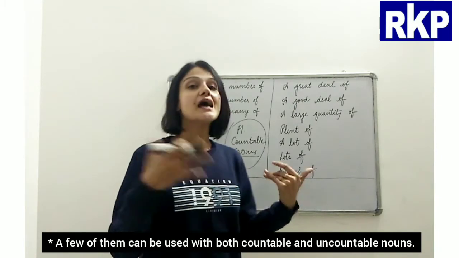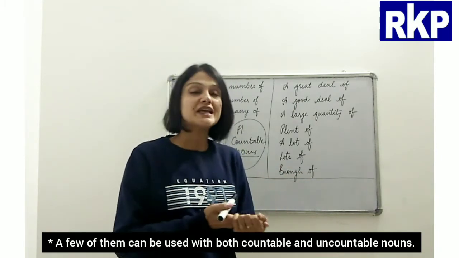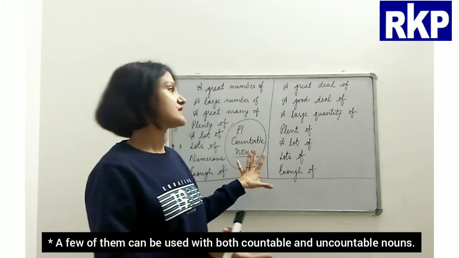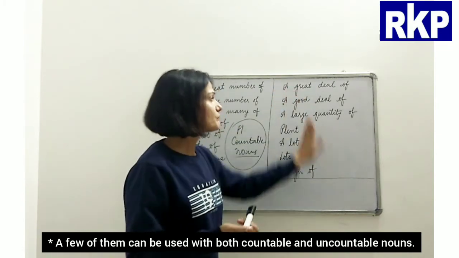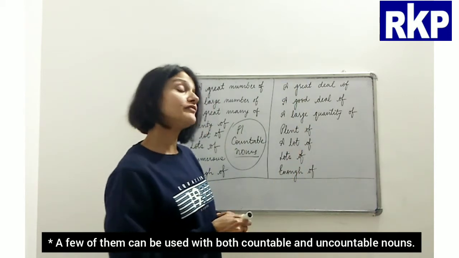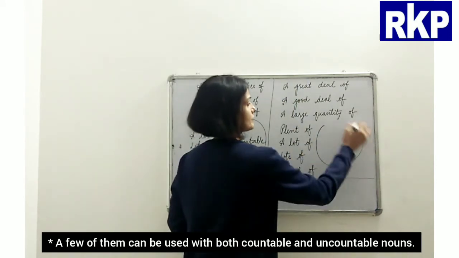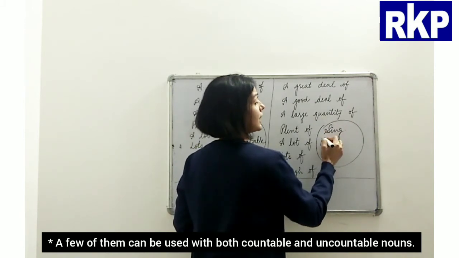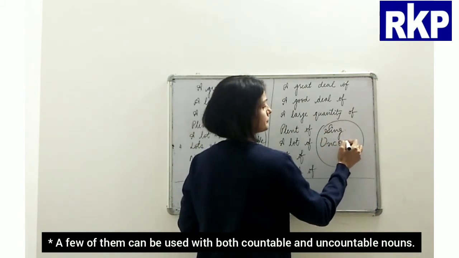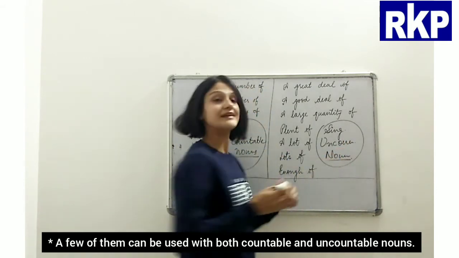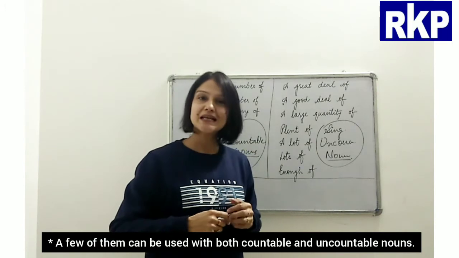So you can see at the place of much we can very easily use these quantifiers. Now these quantifiers, they are always used with singular uncountable nouns. Okay, is that clear?